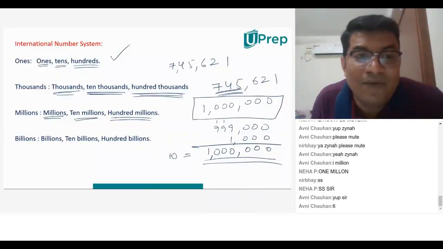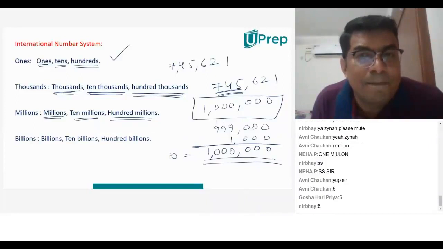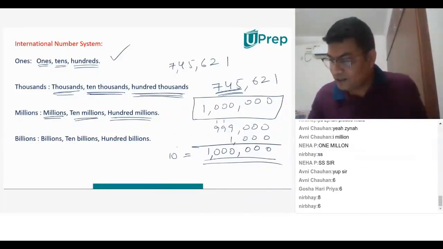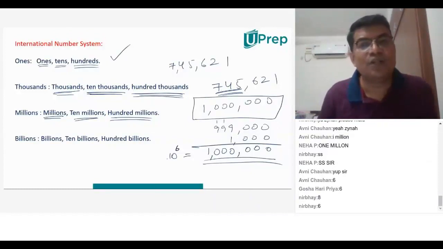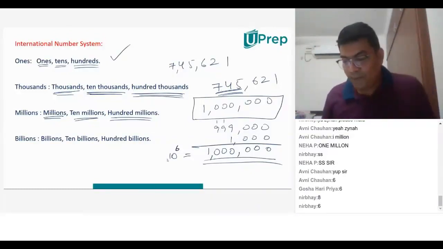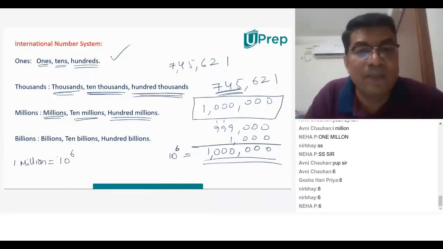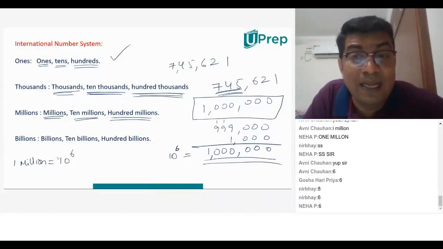You have already learned this. Very good, Avni. 10 to the power of 6. Brilliant. You can see you have 6 zeros there. That's the reason 10 to the power of 6. So a million, 1 million, you know that 1 million is written as 10 to the power of 6. I want everyone to remember this and understand this. 1 million means 10 to the power of 6.